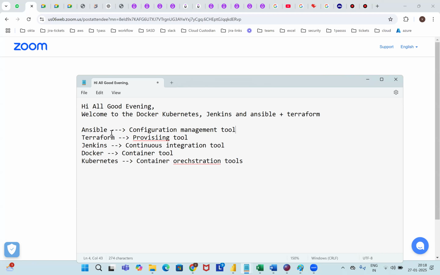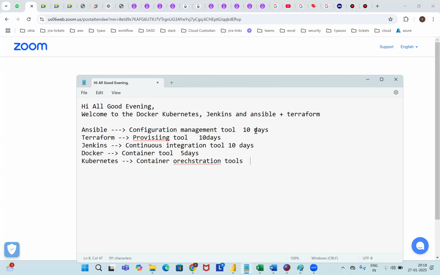Roughly, it is 10 days for each of the main tools, and for the container tool, 5 days is more than enough.